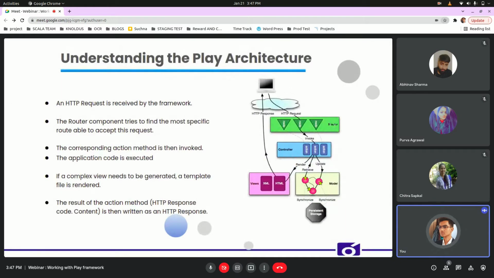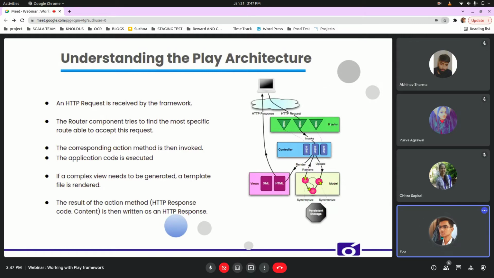Understanding the Play architecture. A Play application follows the MVC architecture pattern applied to web architecture. The pattern splits the application into separate layers. The first layer is the presentation layer and the second layer is the model layer. The presentation layer is further split into two parts, the view and controller layers. We will talk about MVC further in this webinar.